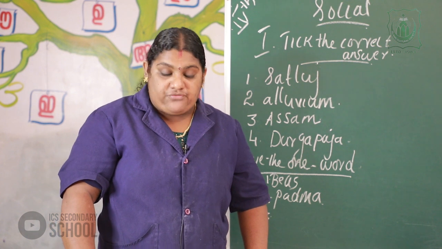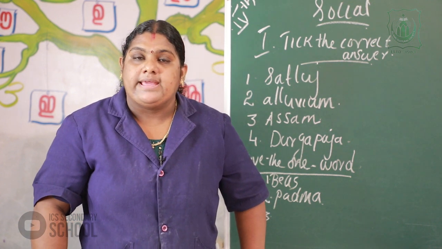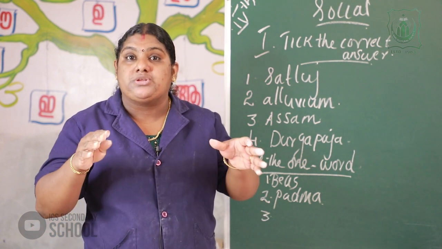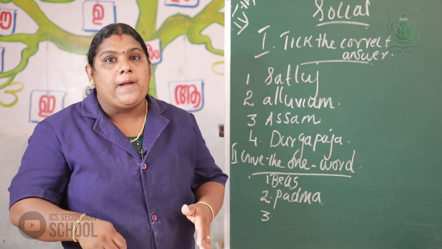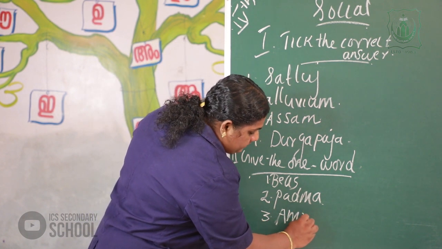So the city famous for the Golden Temple is situated where? Yes, the answer is Amritsar. Amritsar is situated in which state? That is in Punjab. So the answer is Amritsar.